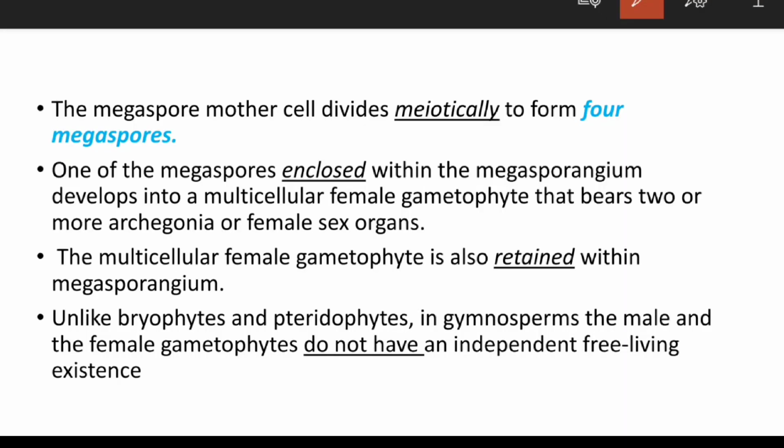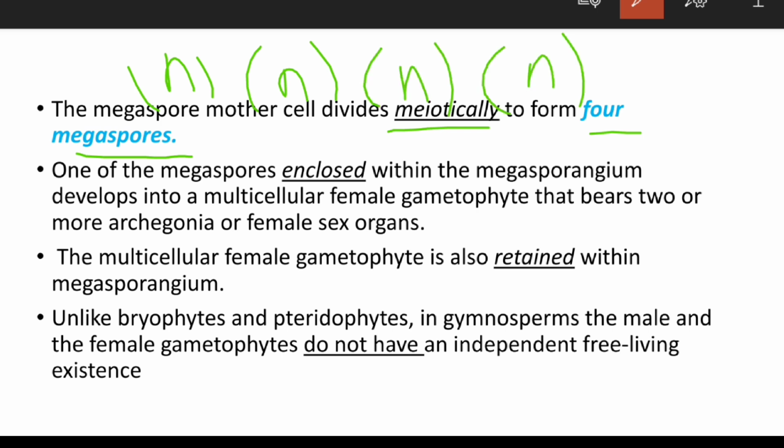See, the megaspore mother cell will divide meiotically and form 4 megaspores. One of the megaspores, enclosed within a megasporangium, develops into a multicellular female gametophyte that will bear 2 or more archegonia, or the female sex organ.